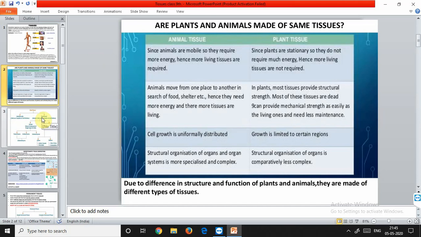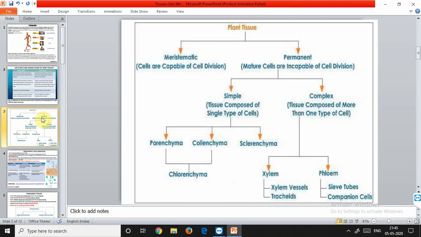So now we'll discuss today the plant tissues. So these are the differentiation or the division of plant tissues. How many types are there? The major two types: meristematic, that are capable of cell division, as well as permanent, which have gone mature and lost the ability of dividing any further.